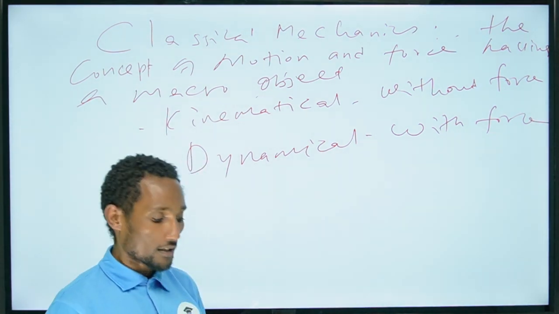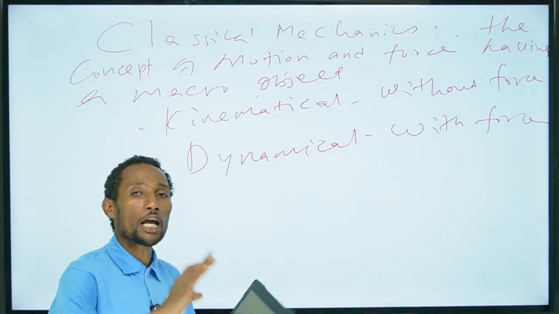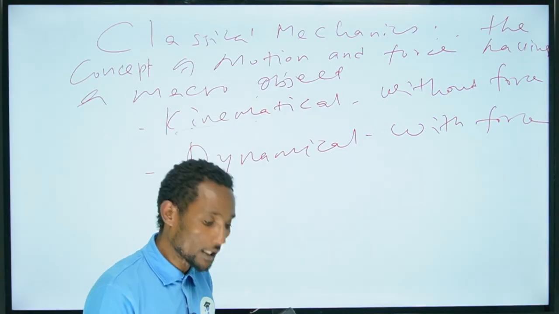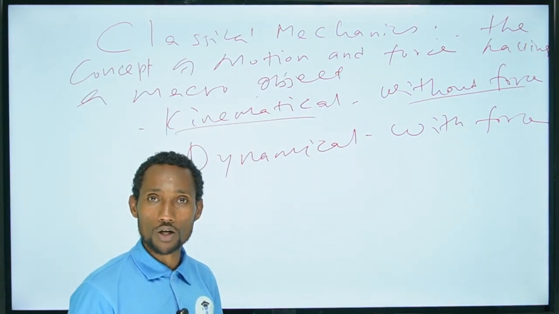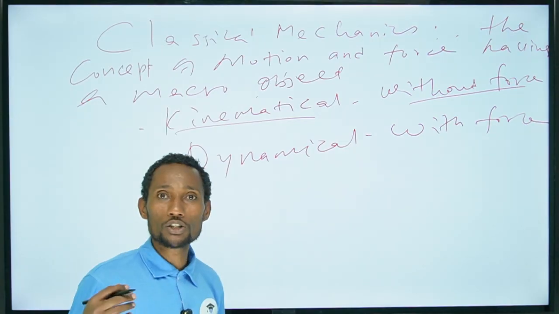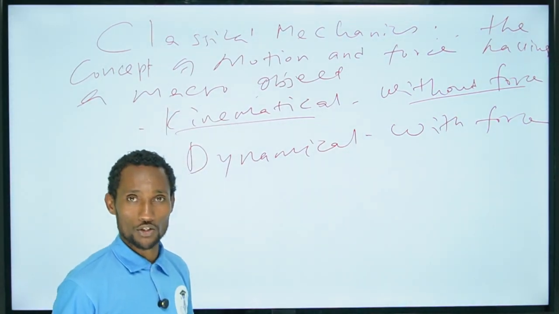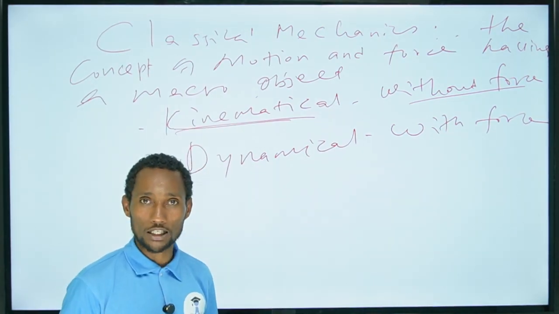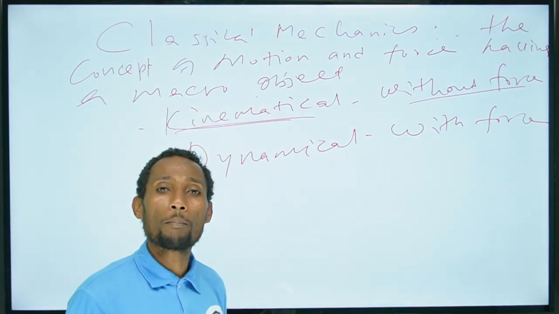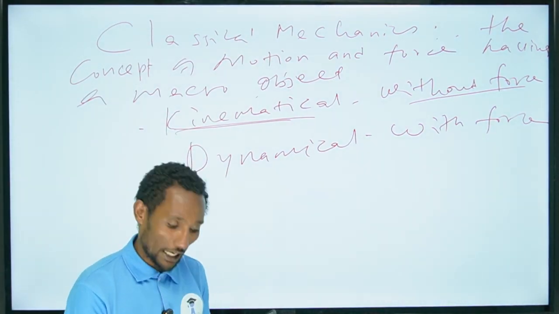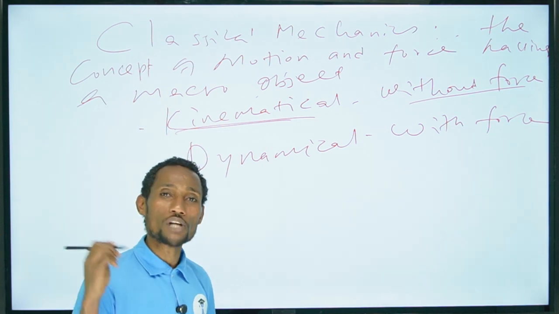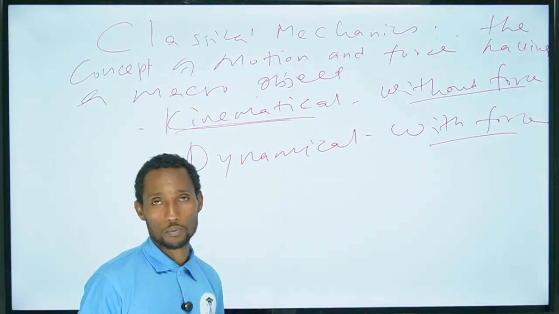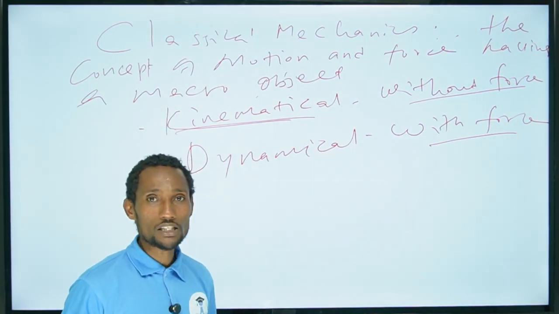Classical mechanics is concerned with any object that we can see with our naked eye, which can move kinematically without force, and how we can justify the basic physical quantities related to kinematics, and how a body moves dynamically with a force applied on the object or body.